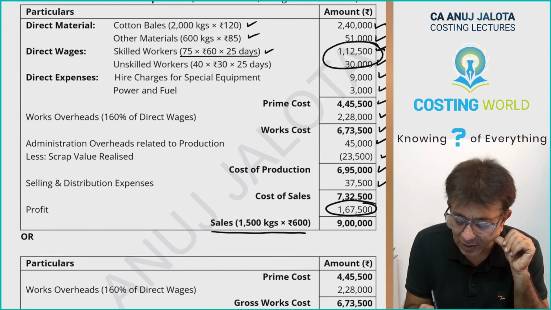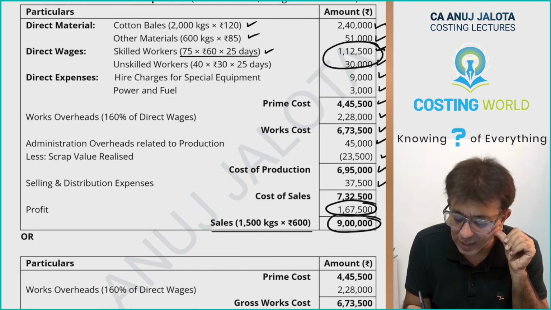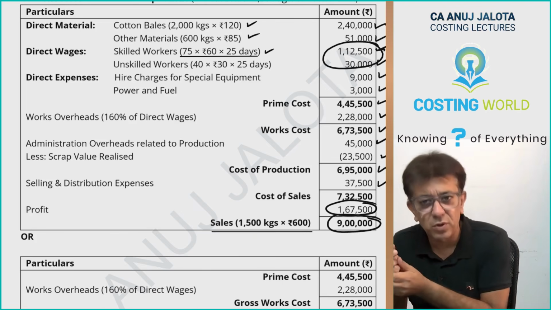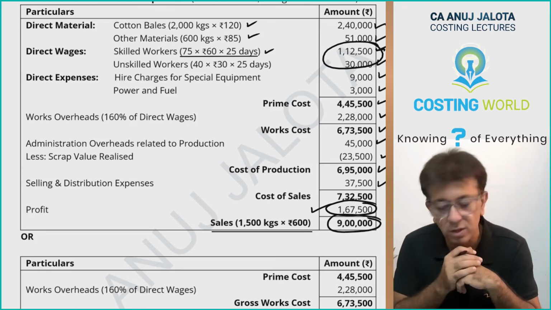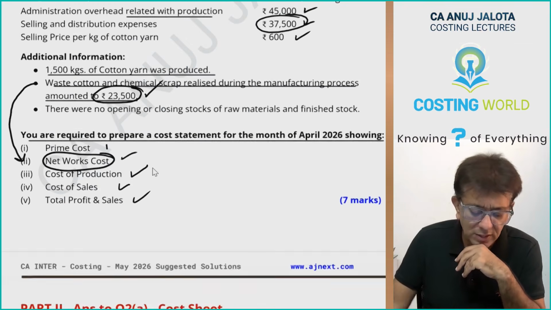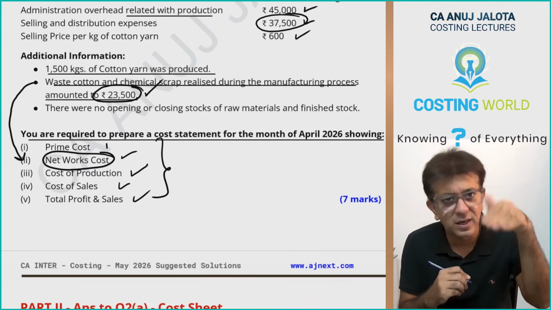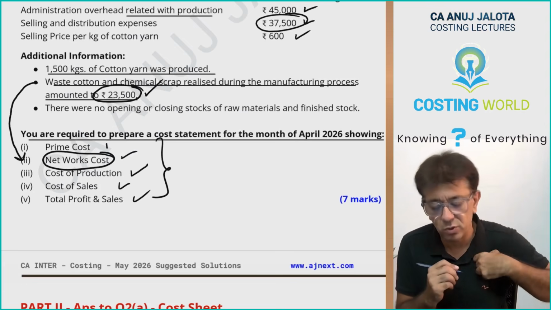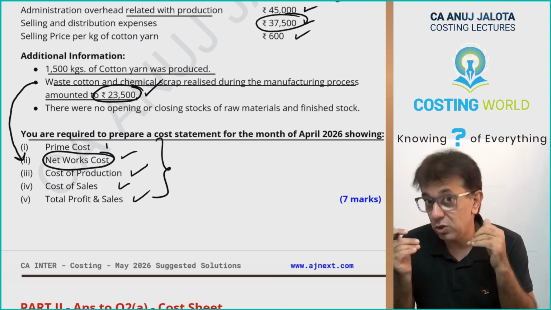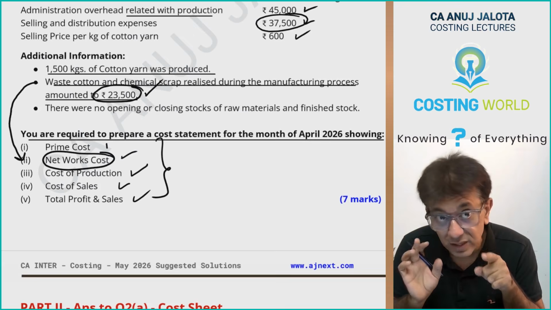Sales is 1500 kgs at the rate of 600. So therefore 9 lakhs. You might not make a per unit column also. So therefore this will be your profit. Okay. So you have got all your answers over here. And actually you should make a list that this is the prime cost, this is net works cost, and so on. What I thought and what I think ICAI will give as the answer.